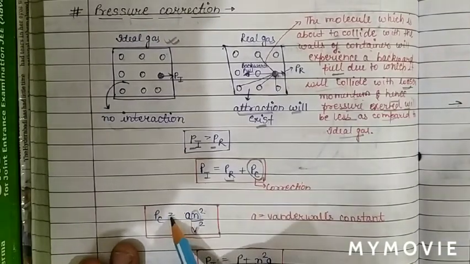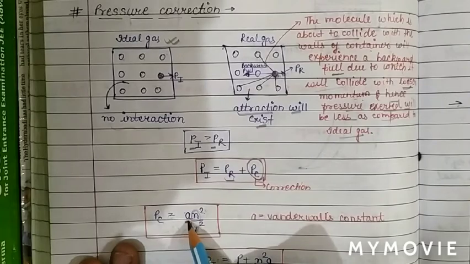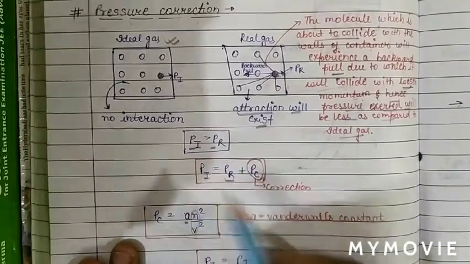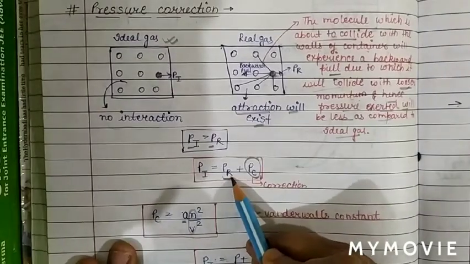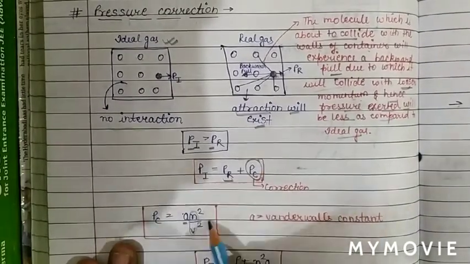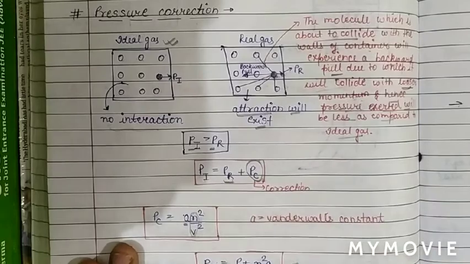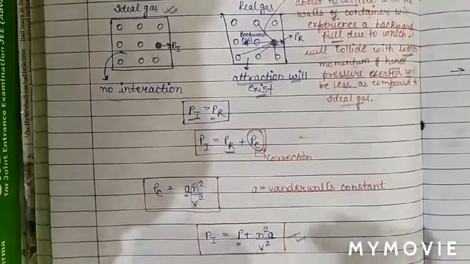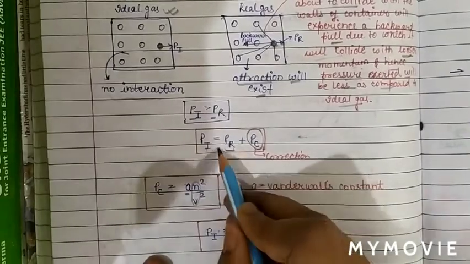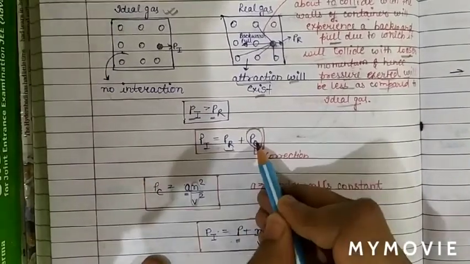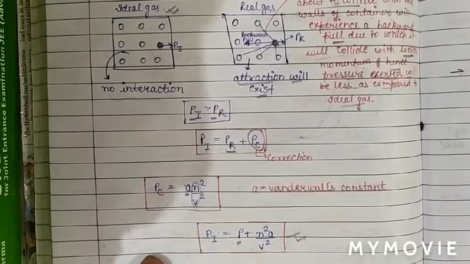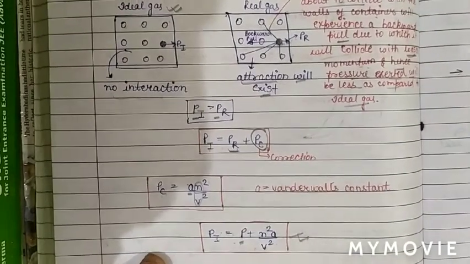To remove the proportionality sign, we multiply by a constant, which is a. So this is the pressure correction term. Now the ideal gas pressure will be the pressure of the real gas, P, plus the correction term, an squared by V squared. So the first correction term we have studied is the pressure correction. Now the next correction according to van der Waals is the volume correction.